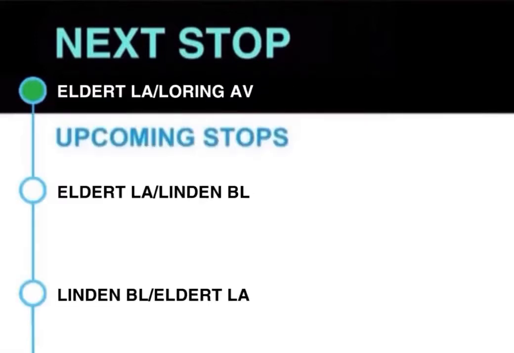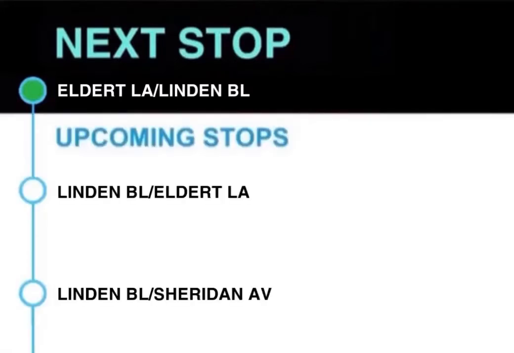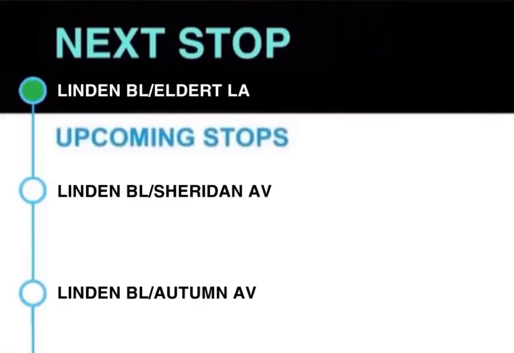Next stop, Eldert Lane and Loring Avenue. This stop is Eldert Lane and Loring Avenue. Next stop, Eldert Lane and Linden Boulevard. Transfer available to BM5. This stop is Eldert Lane and Linden Boulevard. Next stop, Linden Boulevard and Eldert Lane. Transfer available to B15. This stop is Linden Boulevard and Eldert Lane.